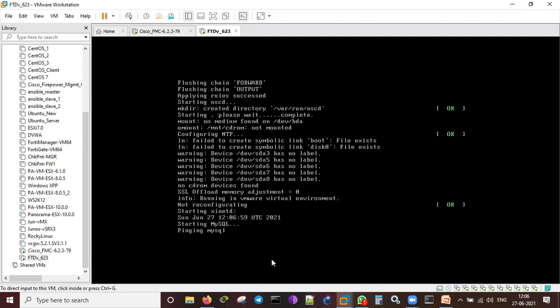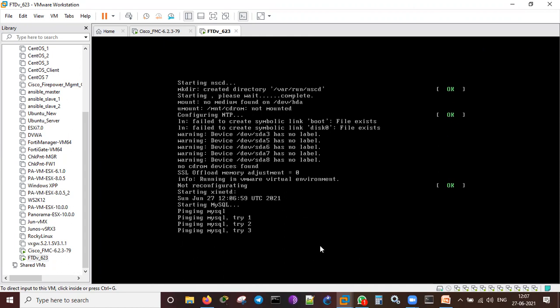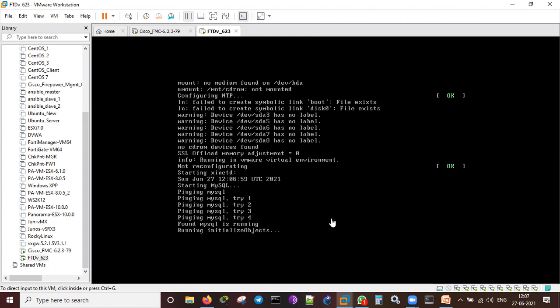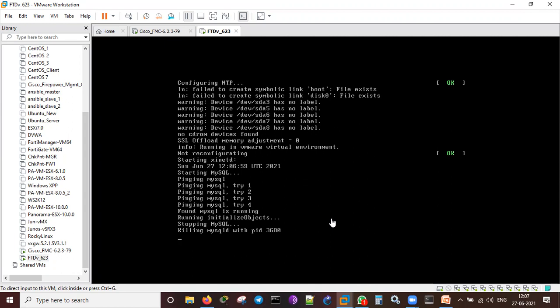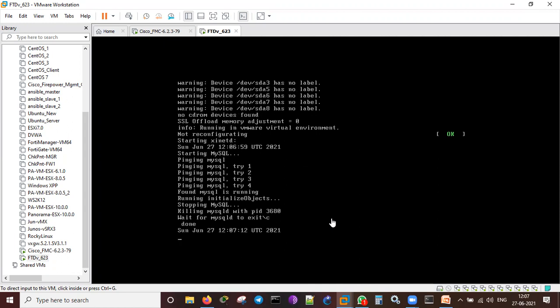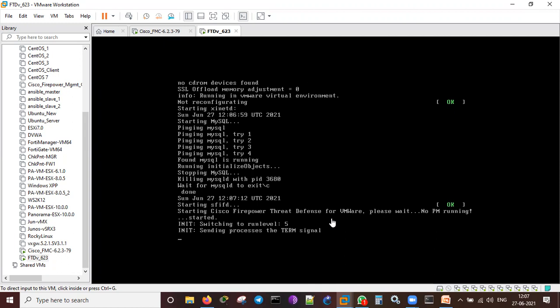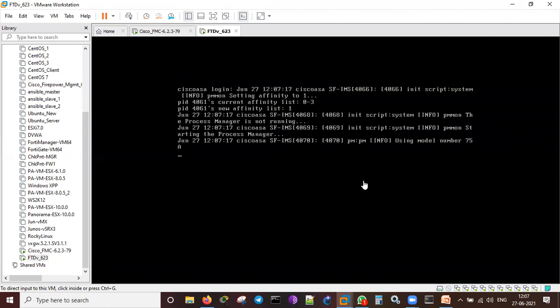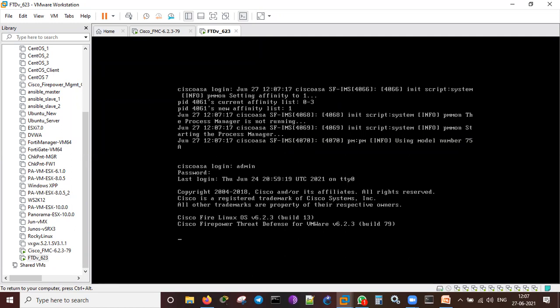So it is coming up now. It will take the ping MySQL. So it's going on, initializing the objects, killing MySQL D. Firepower Threat Defense. It is coming up like a Cisco ASA login. I can log in here as an admin and with the password. It's been logged in. It just says Cisco Fire Linux OS. That is what it is saying. And Cisco Firepower Threat Defense for VMware 6.2.3. It's like that.